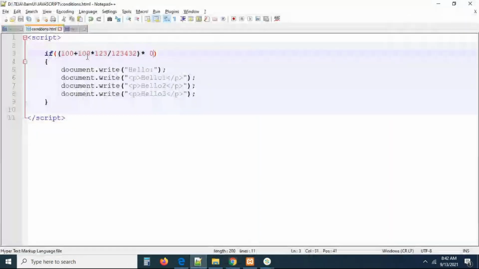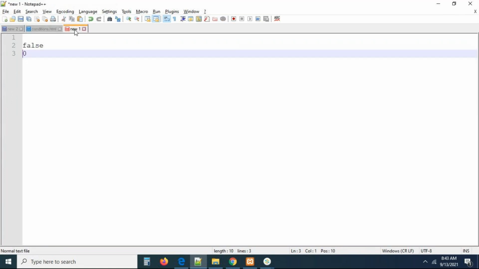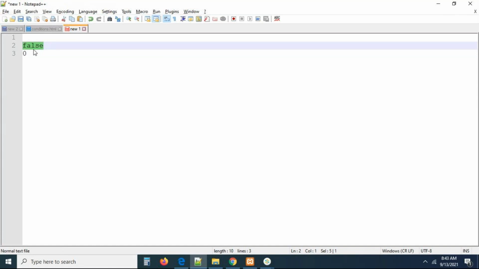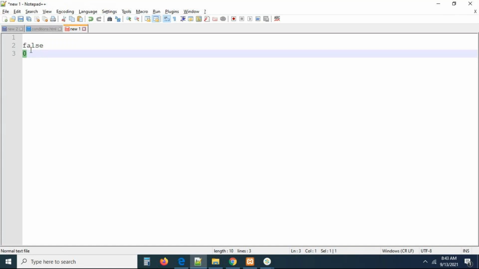Why? Because whatever the expression it may be, guys, how big that expression is that you are going to pass, we don't know. After evaluating all this expression, you will get one value, that is either 0 or true or false. That is going to return one value. The value may be 0, true, false. It may be some other valid number, but while it is returning some values, if the value is false, we cannot get output. If the value is 0, we cannot get the output.